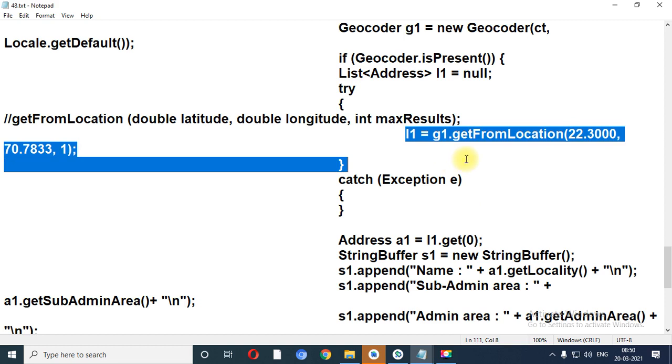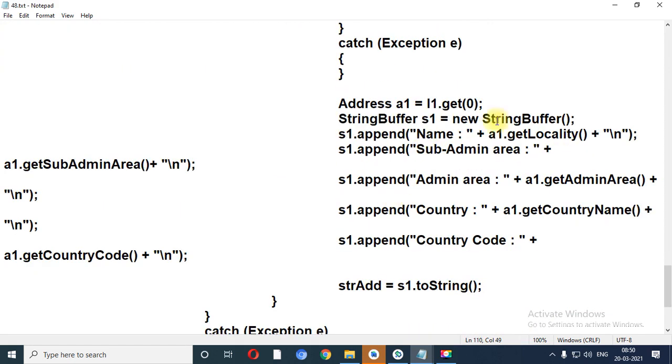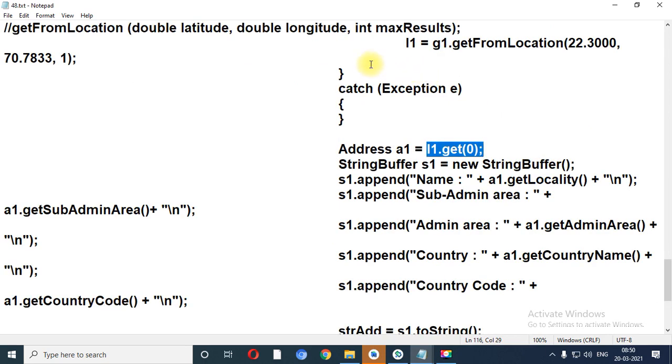Right now the value of latitude and longitude is 22 and 70, so based on that it will return the address. I have created the object of the Address class, get 0 from the list, right? So the first location I will get with 0, because our array index starts with 0.